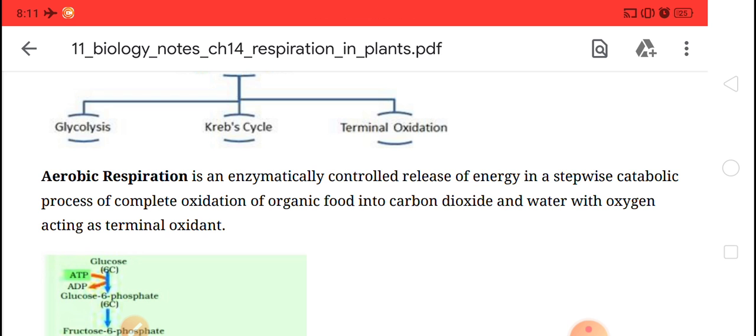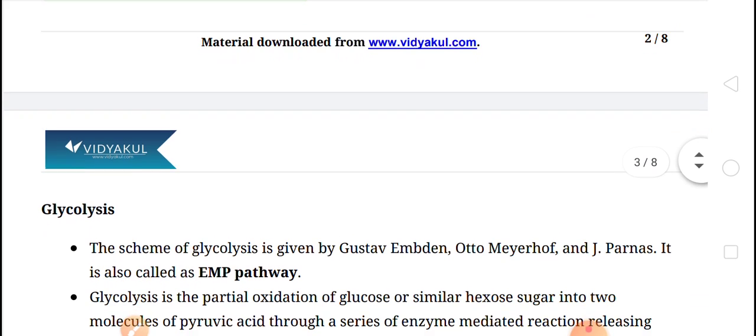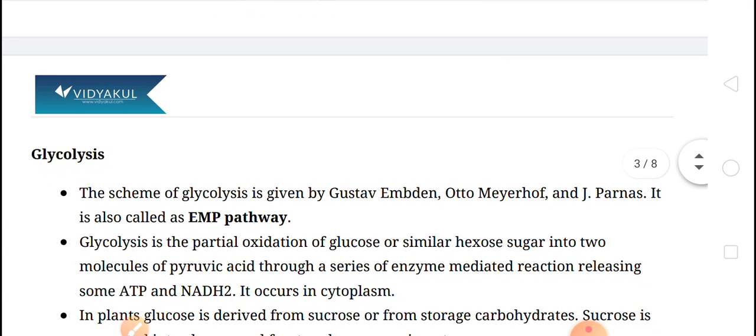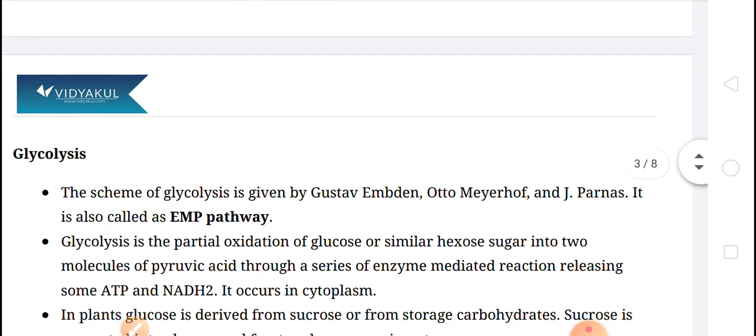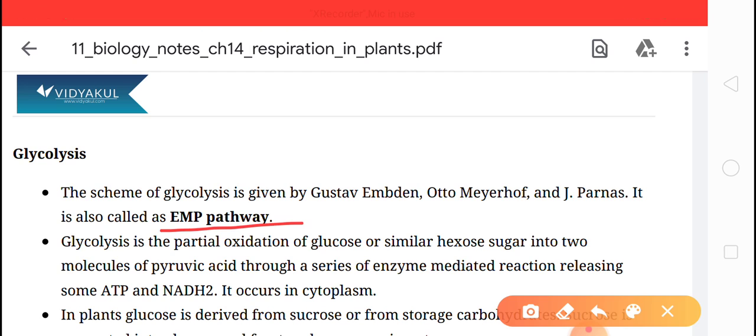Glycolysis is also called the Embden, Meyerhof and Parnas pathway, in short the EMP pathway. I repeat once again, the scheme of glycolysis is given by Embden, Meyerhof and Parnas. That's why it is also called the EMP pathway.